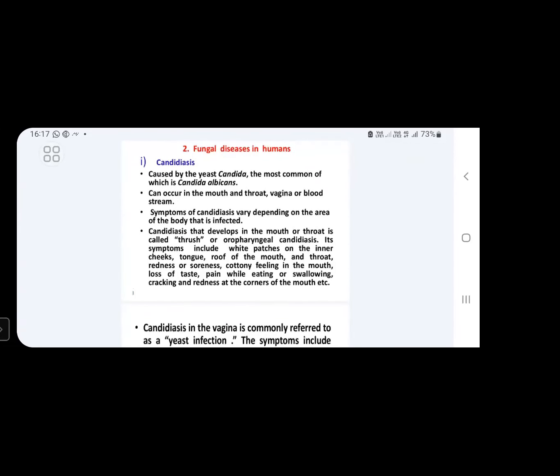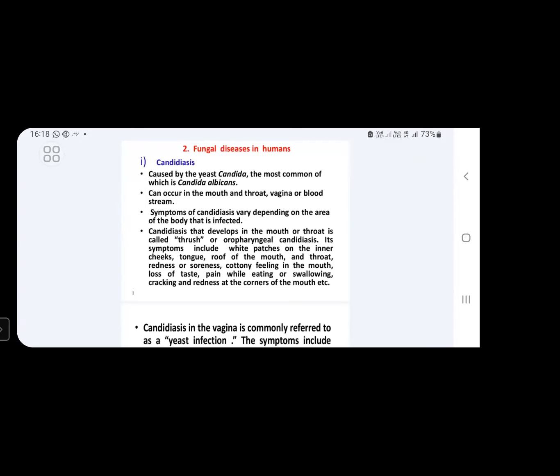First, we will discuss Candidiasis disease. This Candidiasis disease is caused by yeast, most commonly called Candida albicans. This disease may occur in the mouth and throat. It also occurs in the vagina or bloodstream. Symptoms of Candidiasis vary depending on the area of the body that is infected.